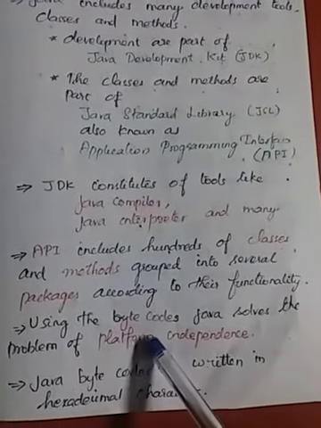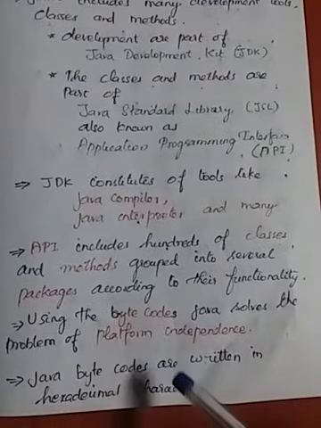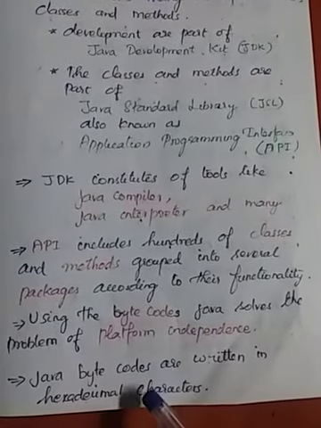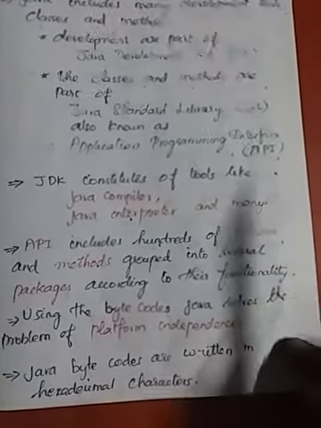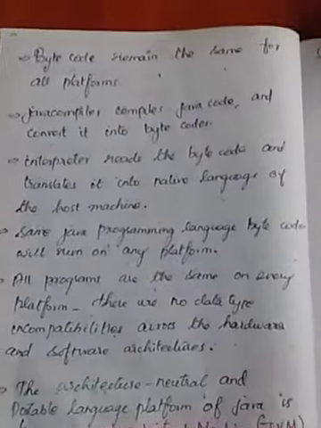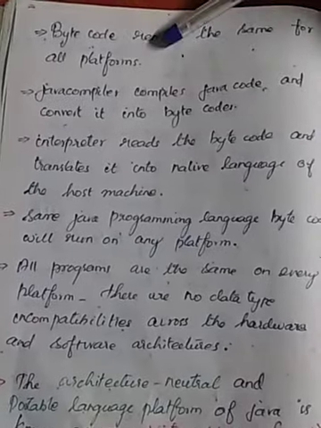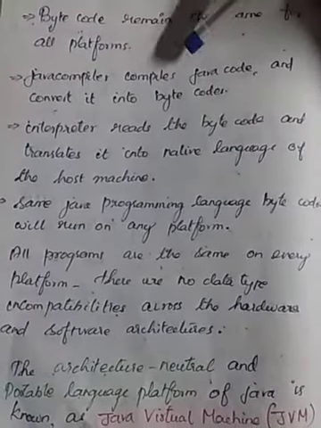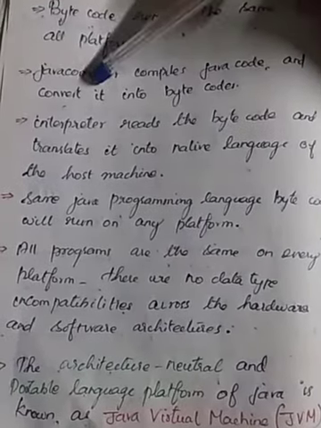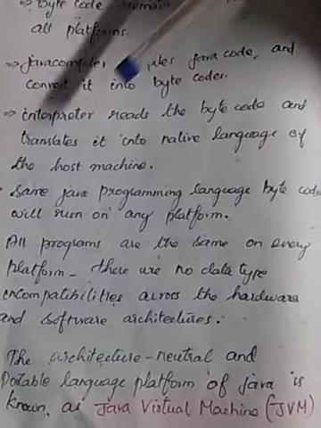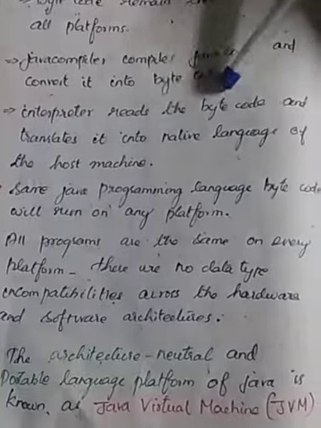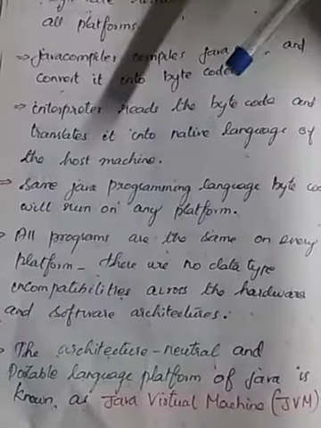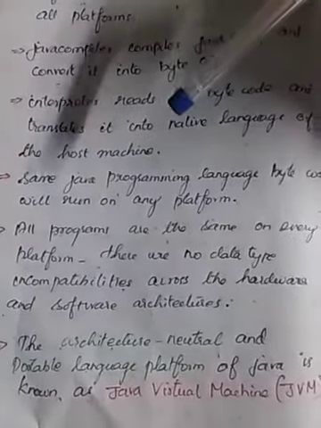Using these bytecodes, Java becomes platform independent. These bytecodes are normally written in hexadecimal characters. They remain the same for all platforms. The Java compiler compiles Java code into the bytecode. The interpreter reads that bytecode and converts that into the machine language.